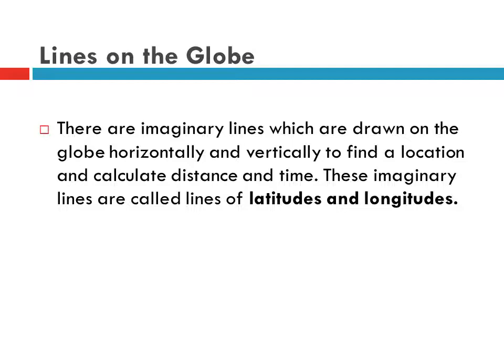Lines on the globe. There are imaginary lines which are drawn on the globe horizontally and vertically to find a location and calculate distance and time. These imaginary lines are called lines of latitudes and longitudes.